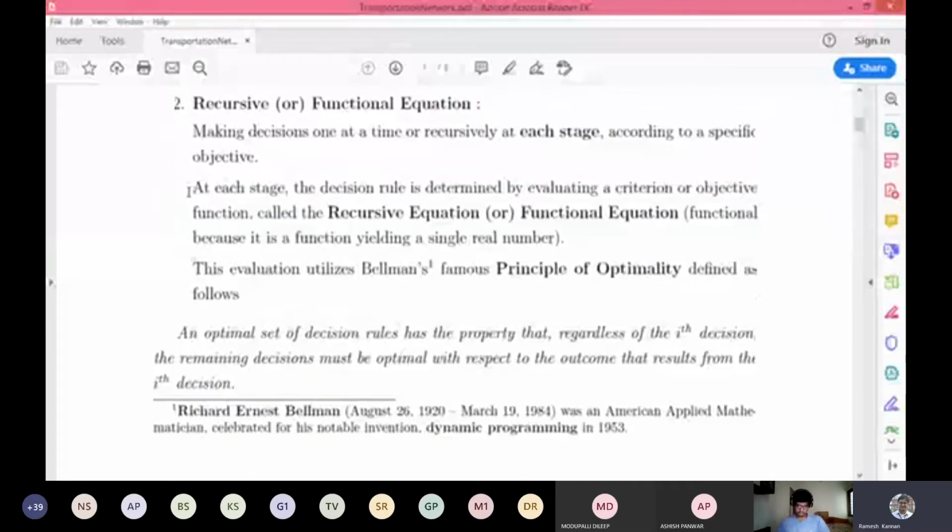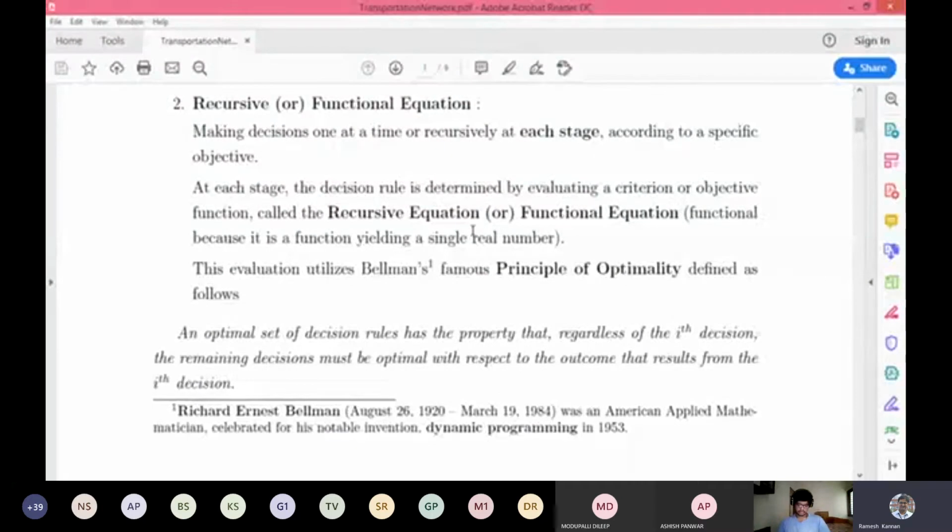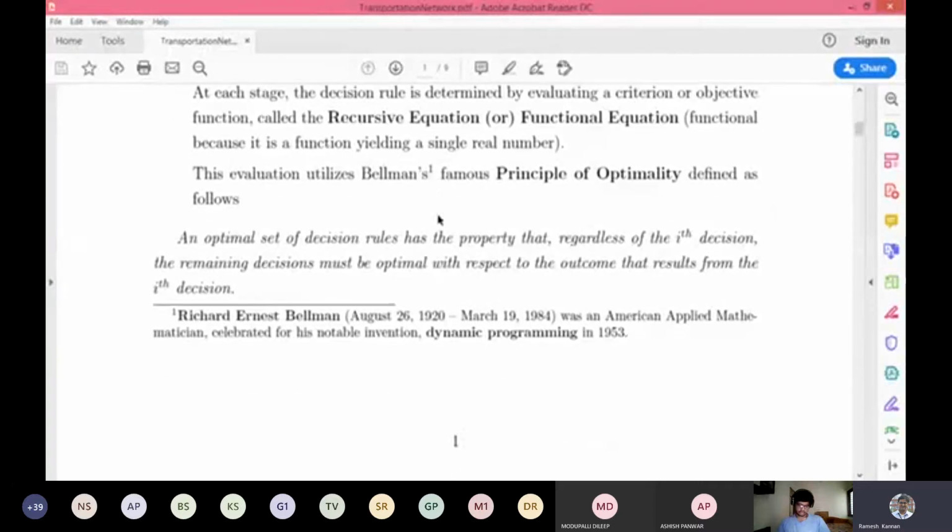Okay, and a very famous American mathematician called Richard Ernest Bellman developed a theory called the principle of optimality. And this is what he has said.